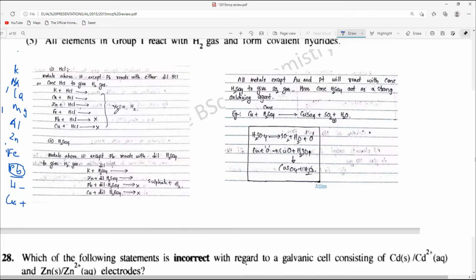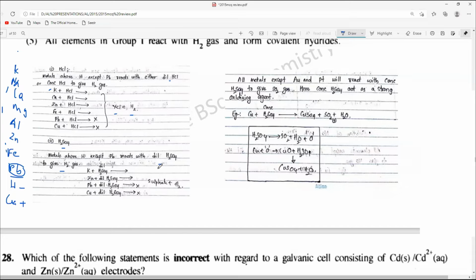So here it will give the chloride and H2 with HCl, either diluted or concentrated. When you use diluted or concentrated acid, for elements above hydrogen in the activity series except lead, all others basically give chloride and emit hydrogen gas. But this is with HCl. When you go for sulfuric acid, always remember, there will be different reactions with the diluted one as well as the concentrated one. So we will discuss that.